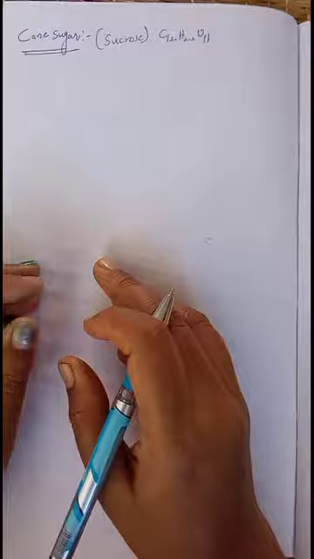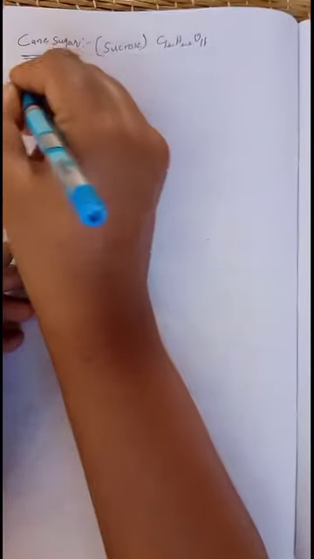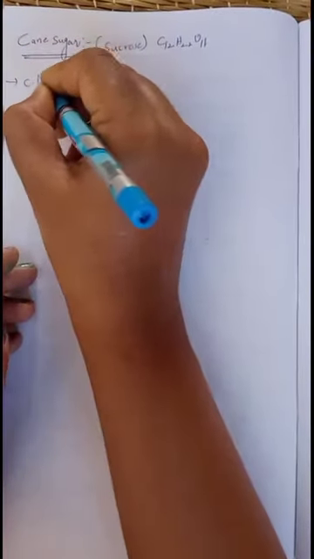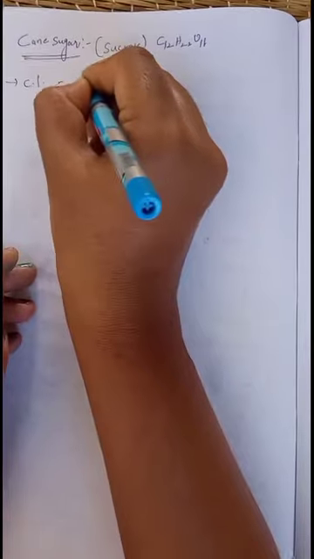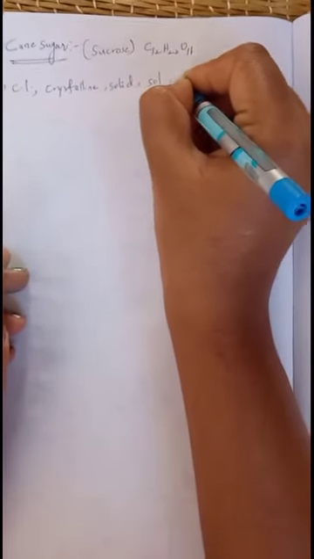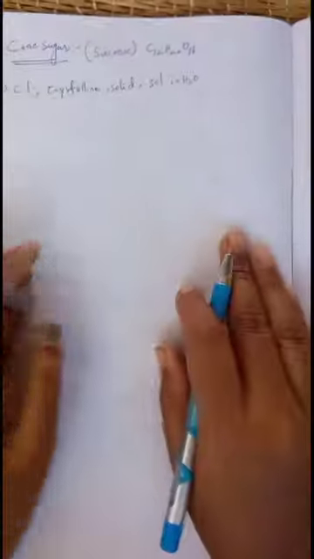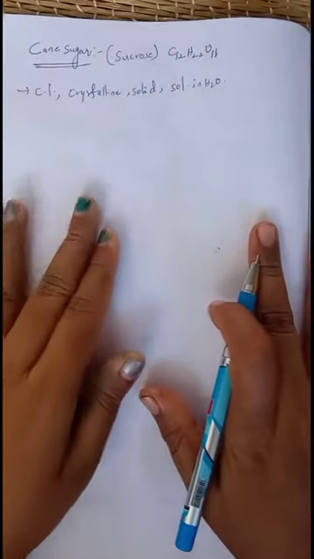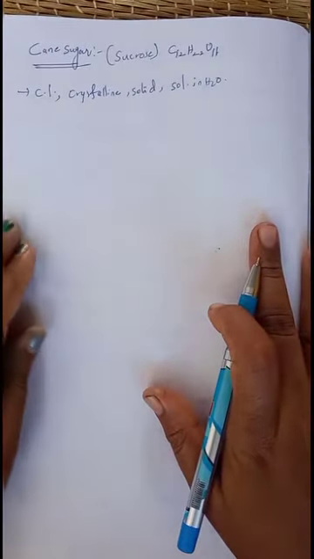It is a colorless, crystalline solid and highly soluble in water. So this is a colorless crystalline solid which is highly soluble in water. That is about the characteristic properties of cane sugar.